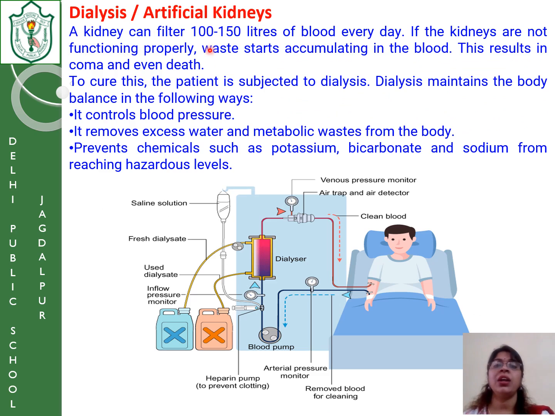A kidney can filter 100 to 150 liters of blood every day. If the kidneys are not functioning properly, the waste starts accumulating in the blood. This results in coma and even death. To keep the patient alive or cure this, we are subjected to a method called dialysis. Dialysis means the kidney as a machine. Dialysis maintains the body balance in the following ways. It controls the blood pressure, removes the excess water and the waste from the body, and prevents chemicals like potassium, bicarbonate and sodium from accumulating in the body.